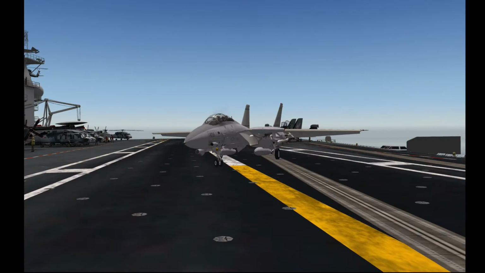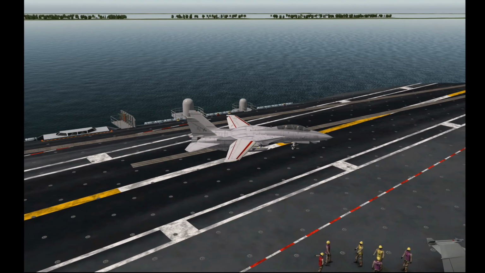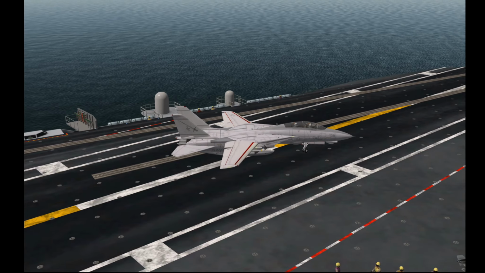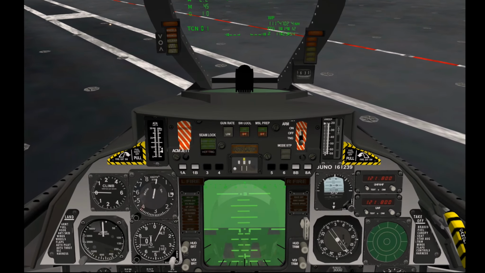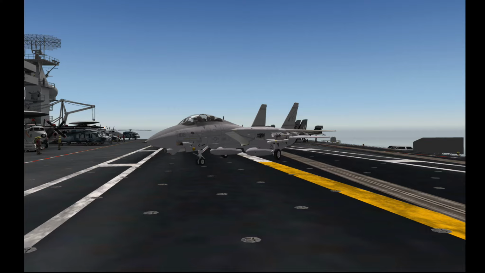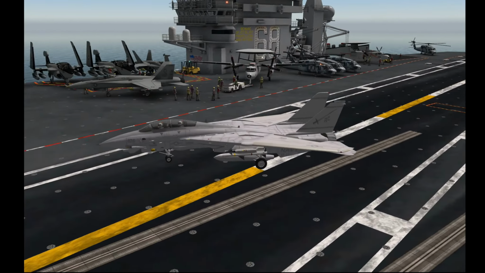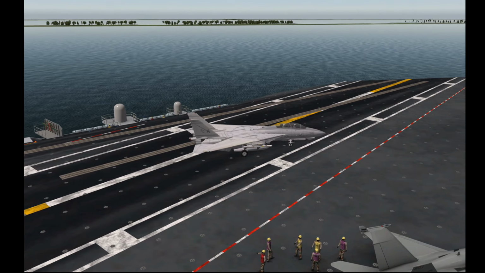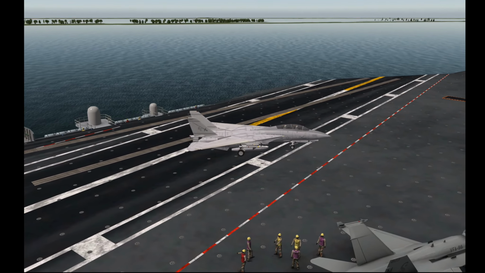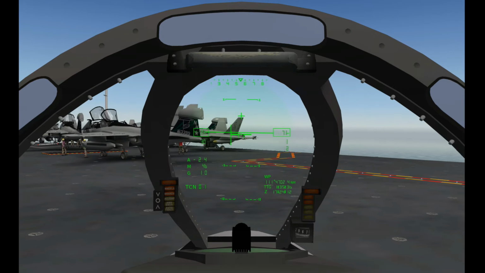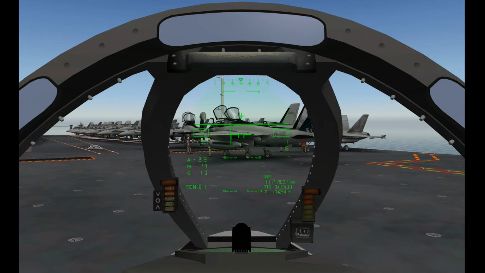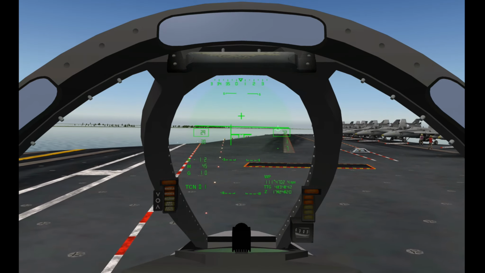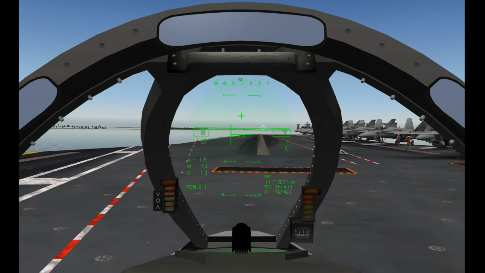Once you trap, raise your hook, raise your flaps, sweep the wings, and engage nose wheel steering. Taxi out of the landing area and make your way to the cat. Make sure you're lined up with the catapult before you cross the JBD.